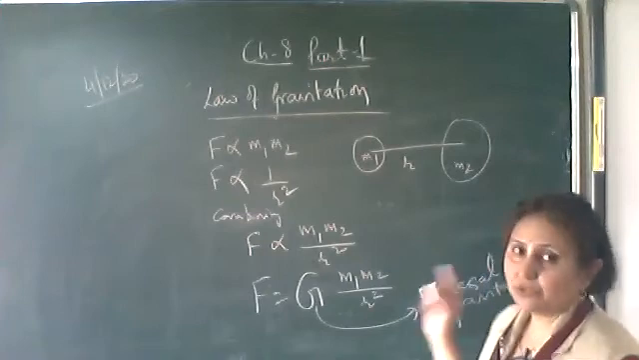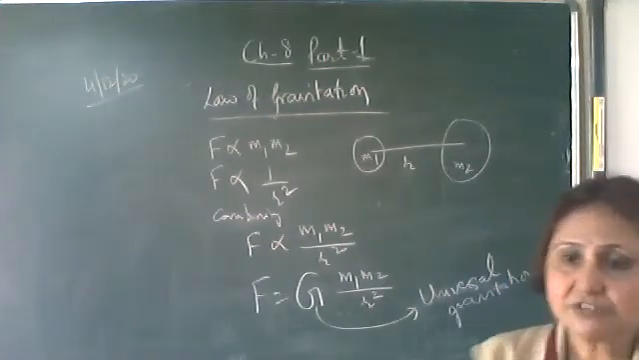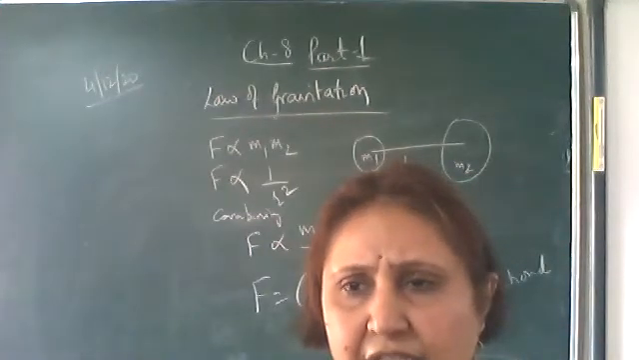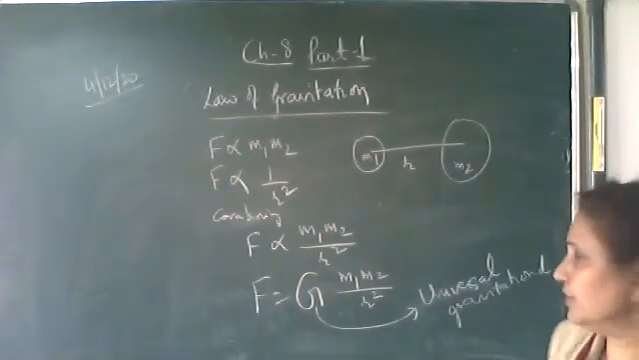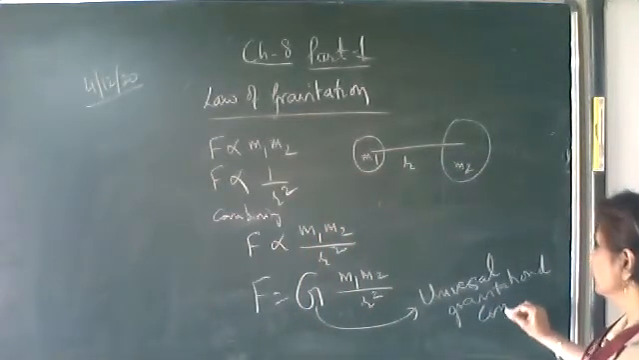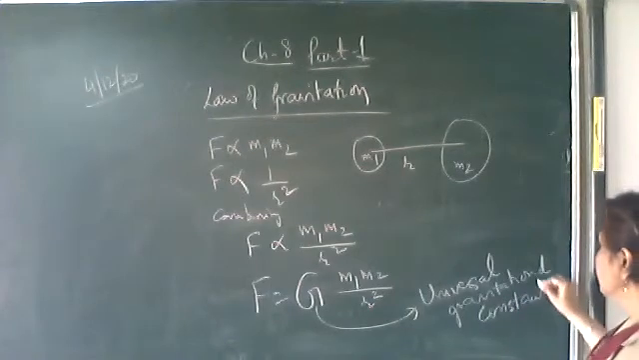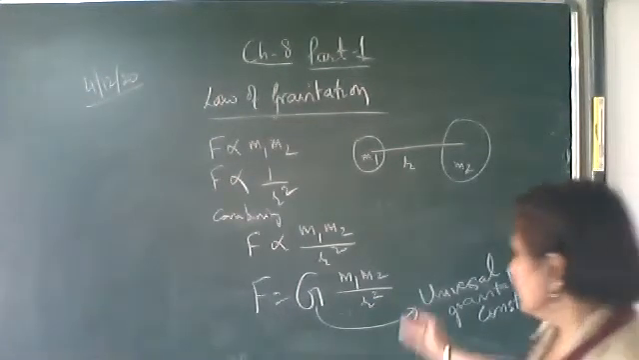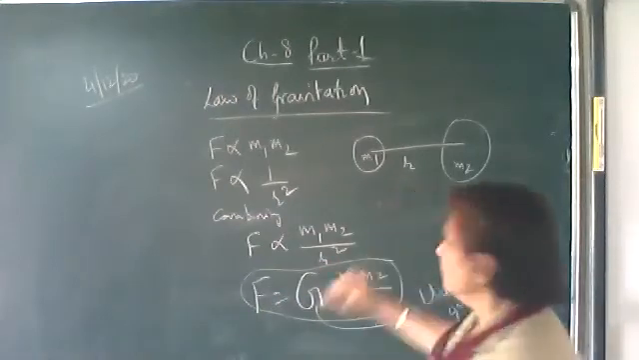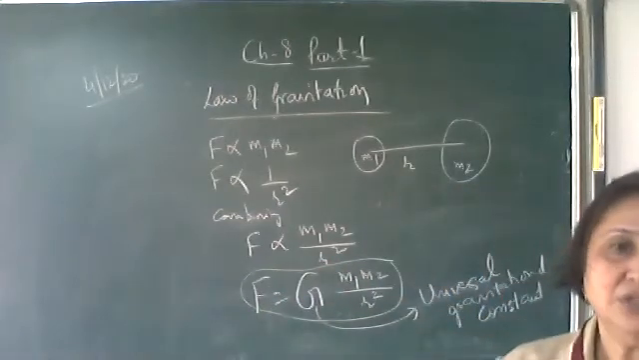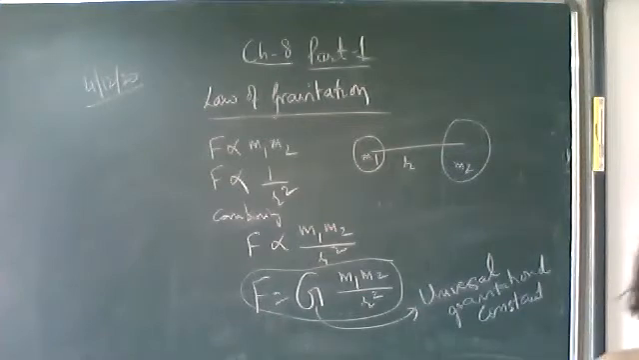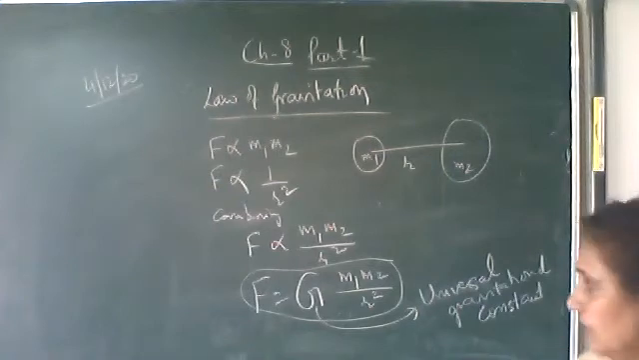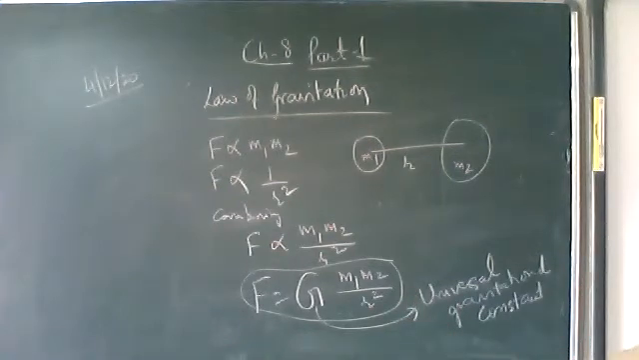Why is the word universal added? Because its value is constant everywhere in the universe, so it is called the universal gravitational constant. This is called the law of gravitation, Newton's law of gravitation, or universal law of gravitation, or simply the law of gravitation. F is equal to G m1 m2 upon r square, where this capital G is called the gravitational constant.